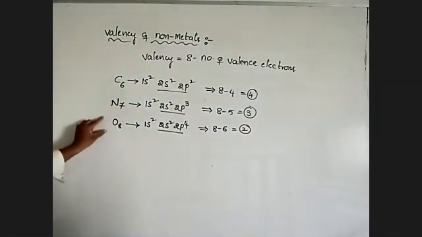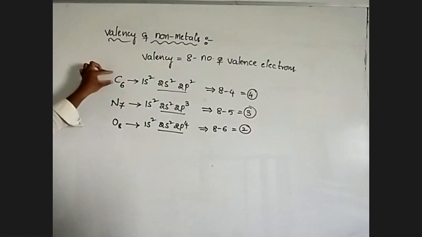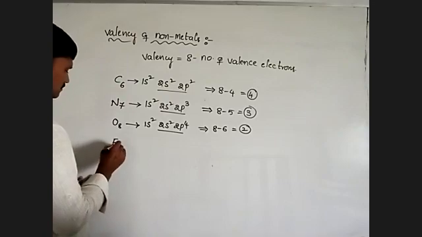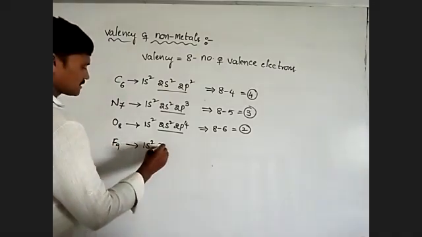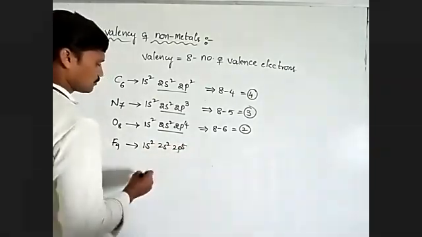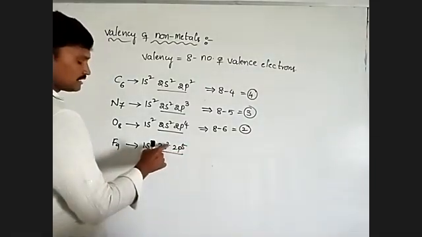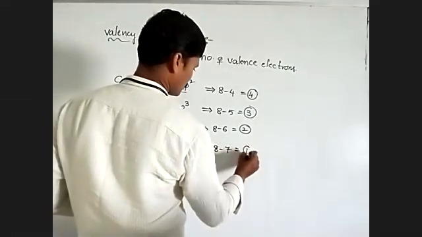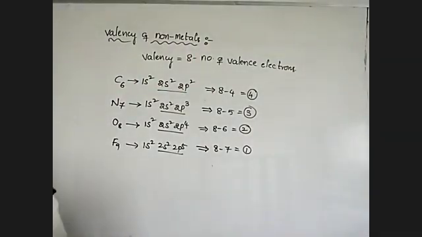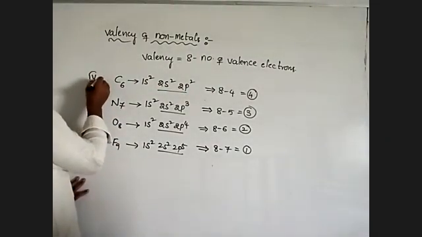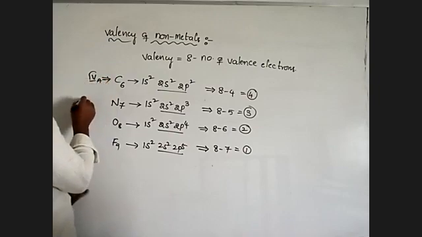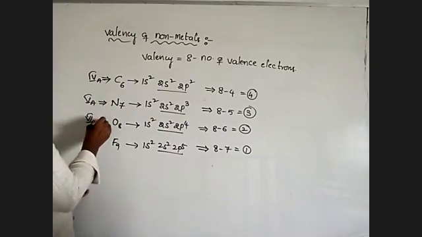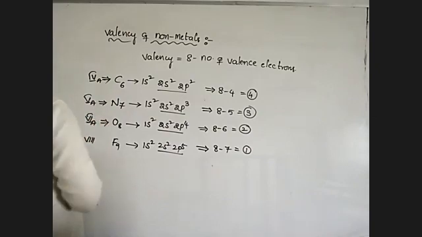That means this belongs to the 4th group, this is the 5th group, this is the 6th group. Next you take fluorine: 1s2, 2s2, 2p5. This is the valence shell. In this valence shell, there are 7 electrons present. So 8 minus 7 is equal to 1. That means this is 4th A group, this is 5th A group, this is 6th A group, this is 7th A group.